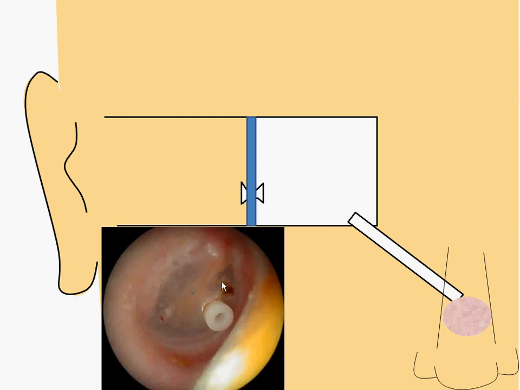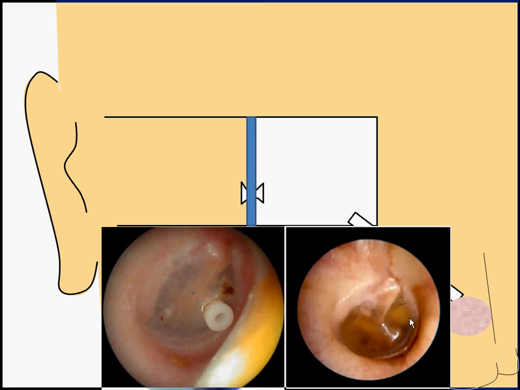So this is what the grommet looks like, and this is usually extruded by the body itself. It doesn't require to be removed, and it is always a race with time. As the child grows, automatically the tube will be growing. Nature will be extruding this tube, so the situation comes back to complete normalcy. This is what it was before the ventilation tube was inserted, and this is what it is after.